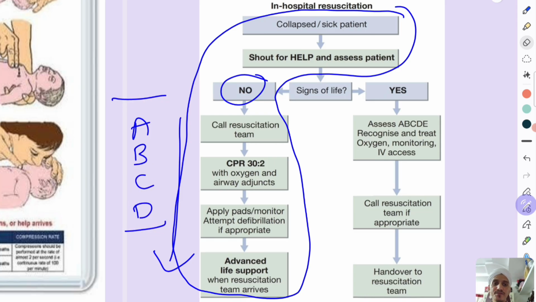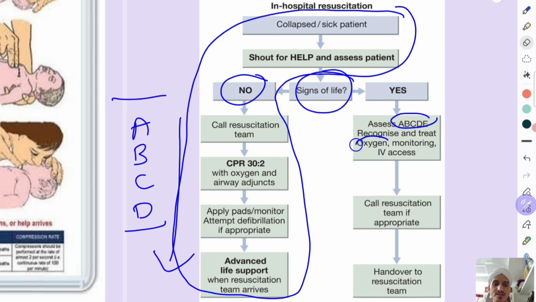These 4 things. But if there are signs of life, patient is aware, or patient has pulse, or patient has breathing, then what will you do? You will assess ABCDE: airway, breathing, circulation, disability, nothing but consciousness. E for exposure, temperature, or some bleeding, hemorrhage. Okay, ABCDE approach you will follow.